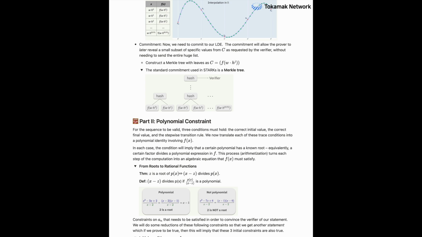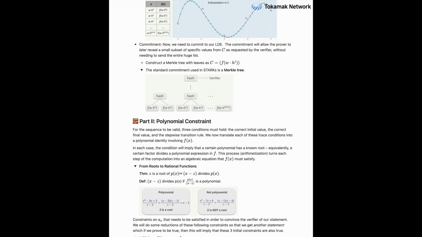And the beauty of this Merkle tree commitment, as I understand it, is that the prover can later reveal just a tiny subset of values from that huge list. Exactly. Without sending the whole thing. Yeah. And they can prove cryptographically that the revealed value was part of the original commitment. Super efficient. Incredibly efficient for proving data integrity without revealing everything.